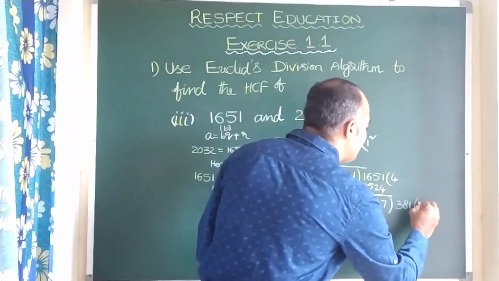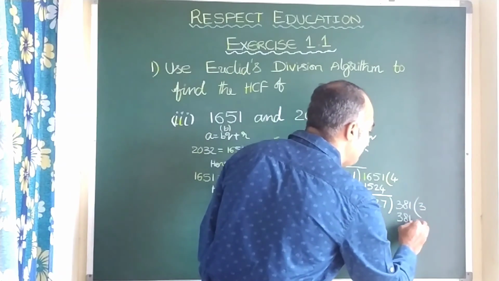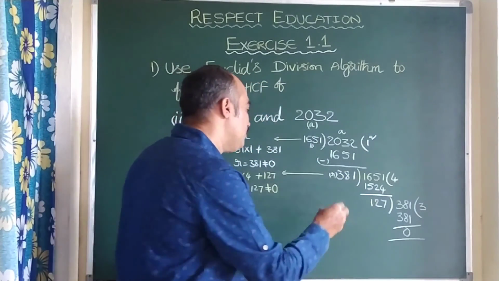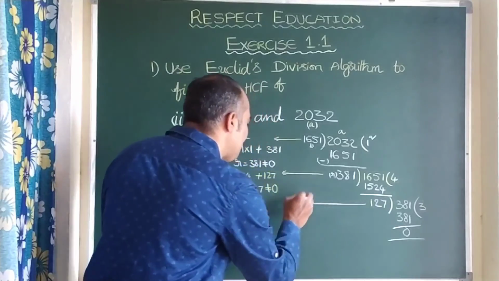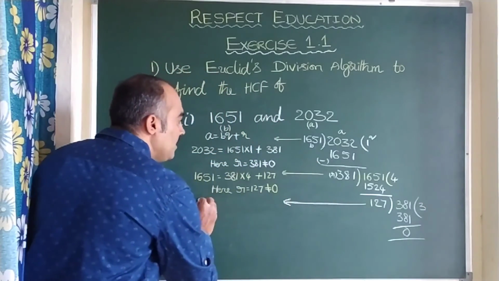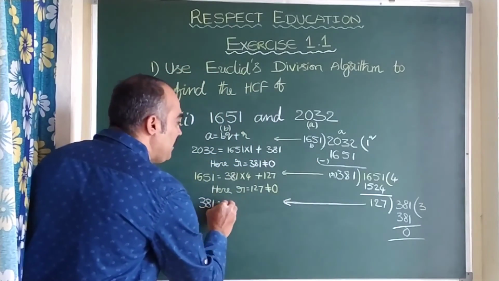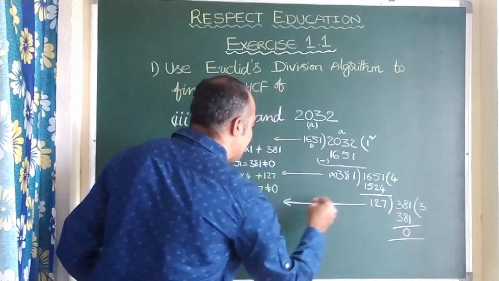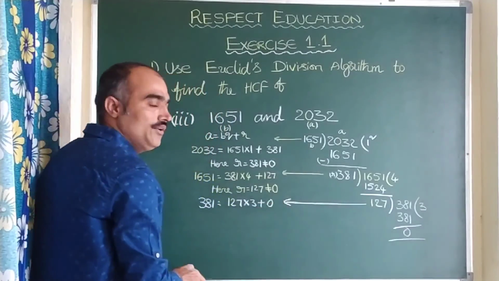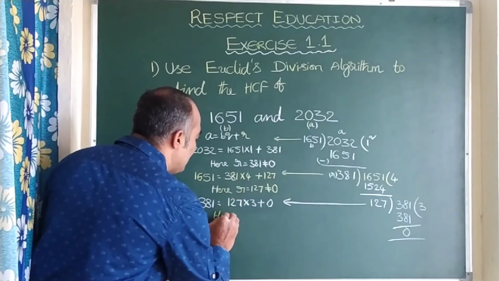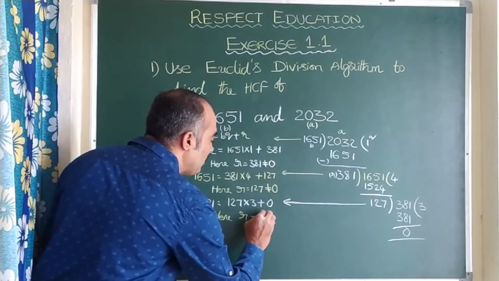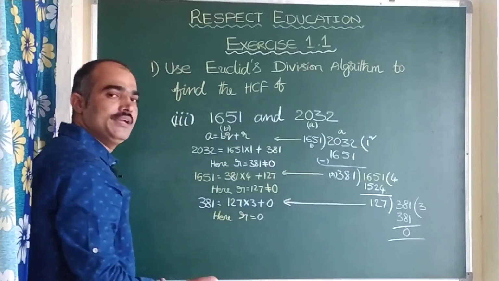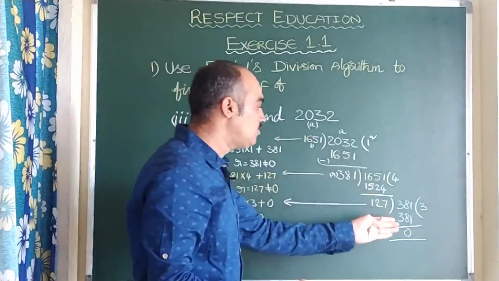So here 127 threes are clearly 381. Very good. The remainder becomes 0. Right? So let us write the algorithm for this step now. It will become 381 can be written as 127 times 3 plus 0. Clear? You can write R is equal to 0. The remainder becomes 0, so we can stop solving the problem. Nothing more is there to do.